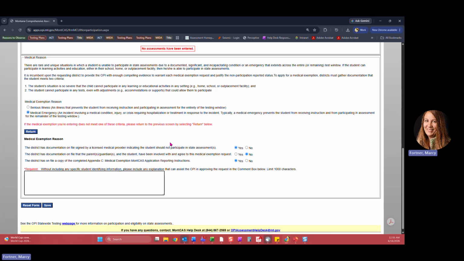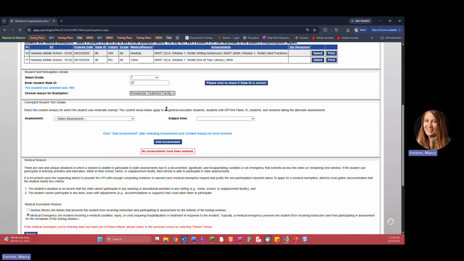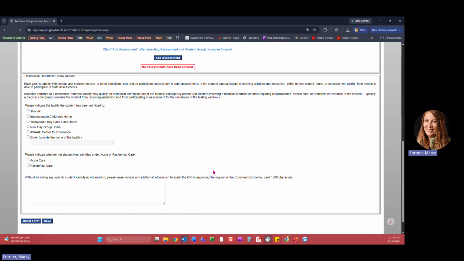So let's scroll back up here and we'll look at residential treatment facility. That's going to bring up that section down here. If the STC selects this selection, we're wanting to know where the student's been admitted and whether the student was admitted as under acute care or residential care. Typically, acute care stays result in a short stay of 2 weeks or less, while residential care typically results in a much longer stay. The facilities that are listed on the screen here are all accredited with the OPI.